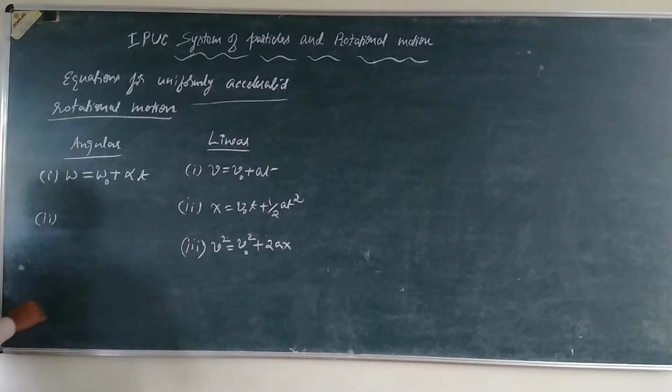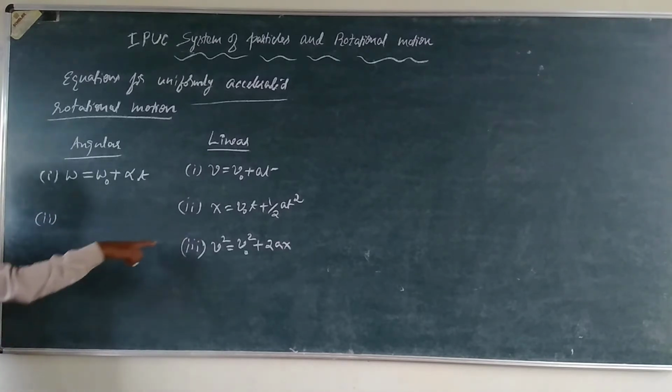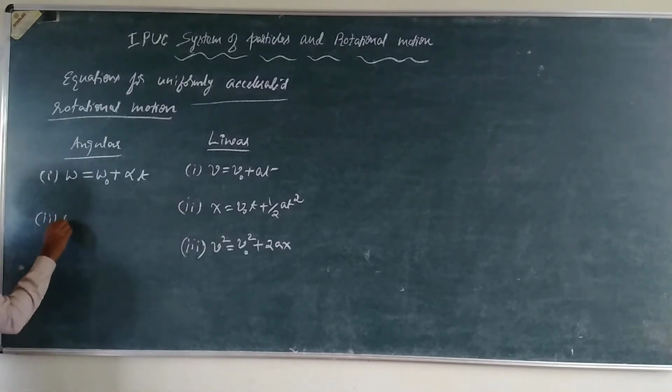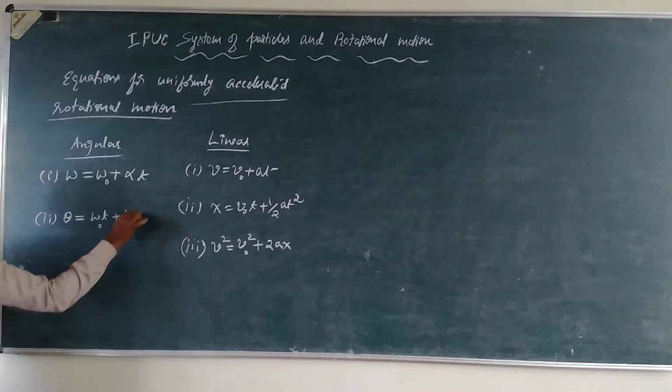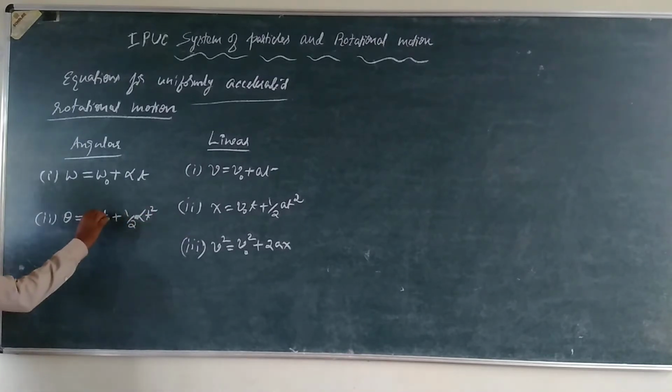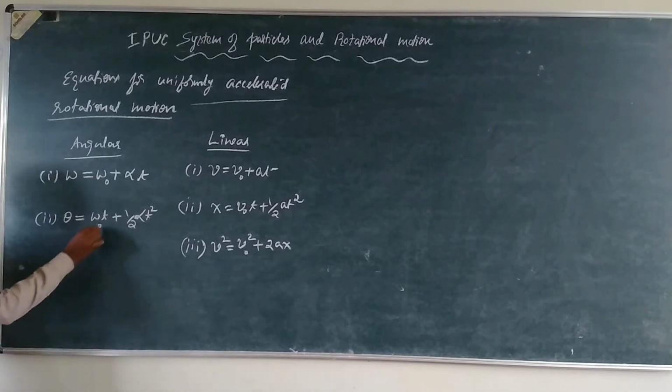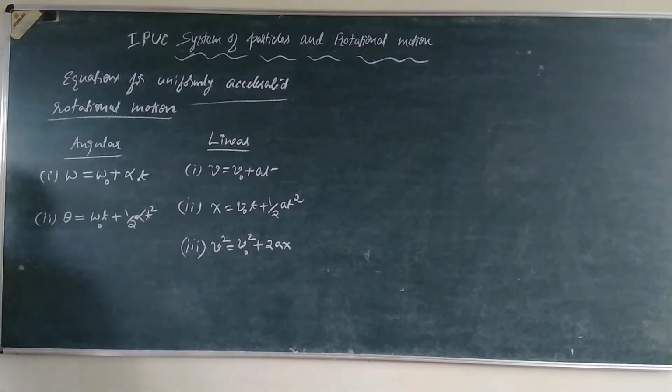The second equation: instead of linear displacement we have angular displacement theta, which is equal to omega0 t + (1/2) alpha t^2, where omega0 is the initial angular velocity, theta is the angular displacement, and alpha is the angular acceleration.